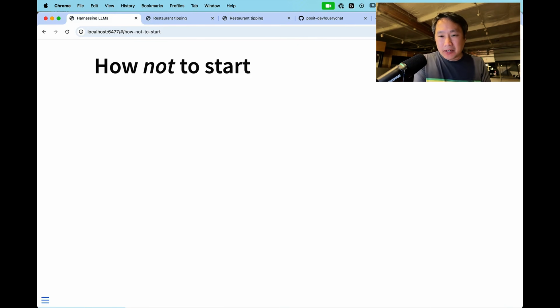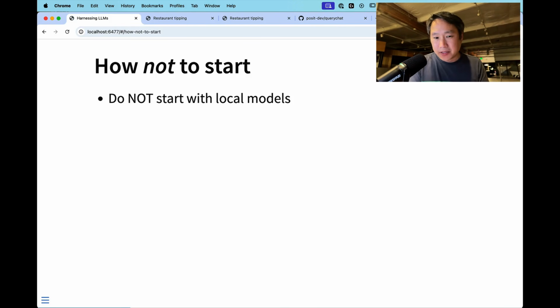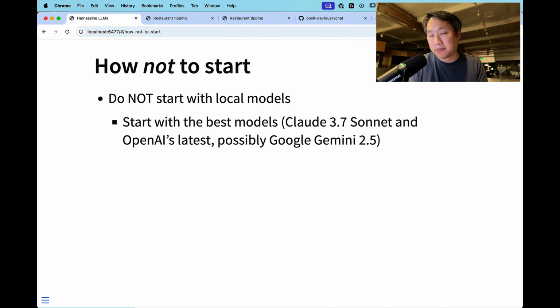So I have a couple of tips as well for how we should not approach getting started with playing with LLMs. First of all, you may have heard a lot about local models or open weights models. These are models that you can download to your own machine or your own server and run them. I highly recommend that you do not start with them and instead start with the very best models that the world has right now. Those are Claude 3.7 Sonnet, or actually as of today, Claude 4 Sonnet.